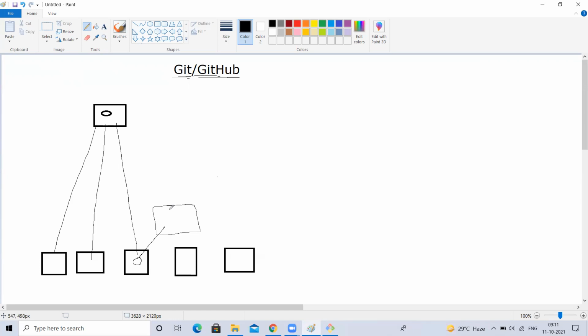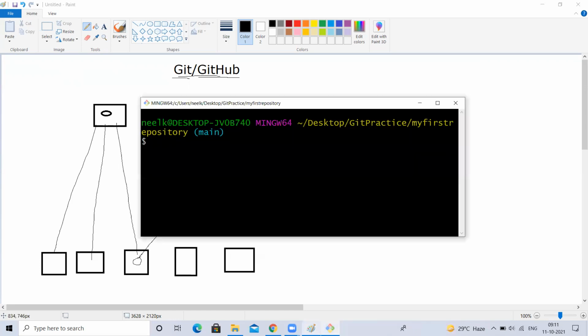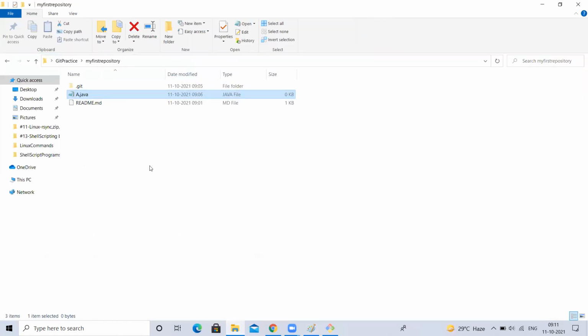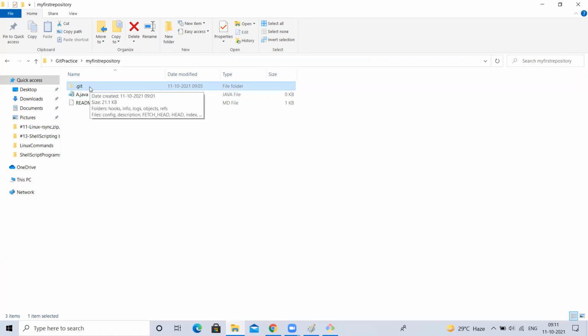What is this commit? For example, think that there is one logical staging area. I added this file into the staging area. Now I want to commit that file. Commit is nothing but committing that into the local repository, where whenever you commit, at that time a version ID will be generated.